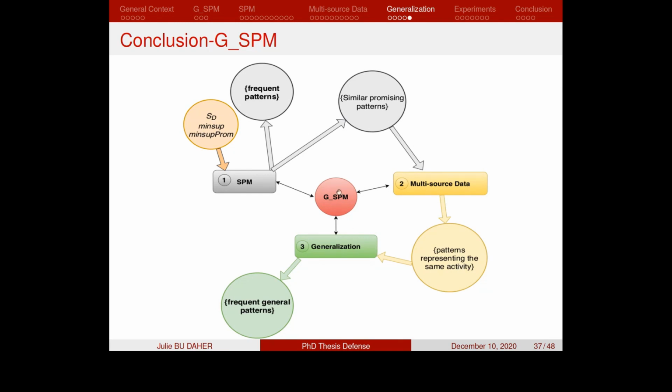The third phase in the GSPM is the generalization phase, where we recover the lost activities. This phase takes as input the set of patterns representing the same activity, and it gives as final output the set of frequent general patterns. So we have as the final output of the GSPM algorithm a set of frequent traditional patterns and a set of frequent general patterns, which allows us to solve the problem of the limited number of frequent traditional patterns obtained by the sequential pattern mining process.